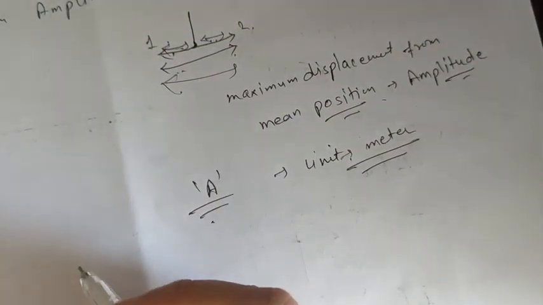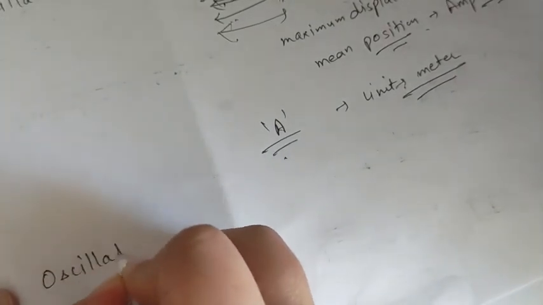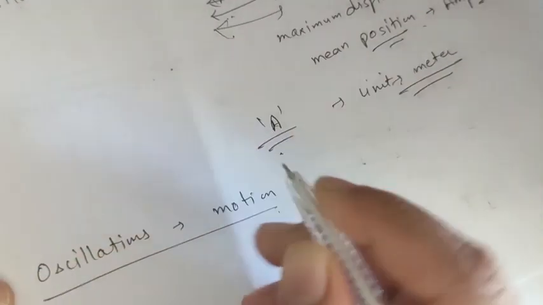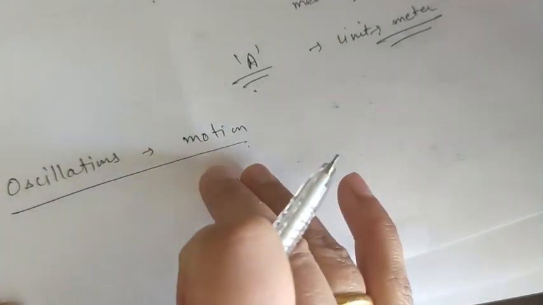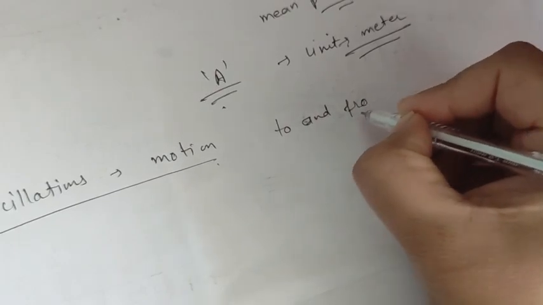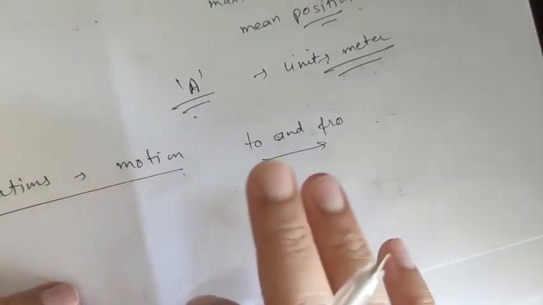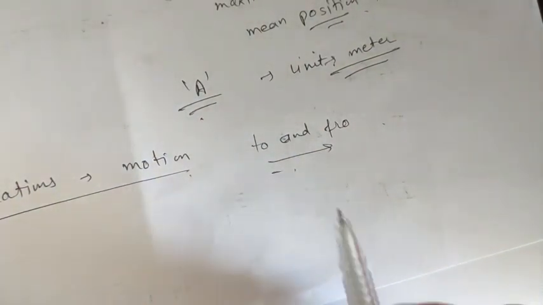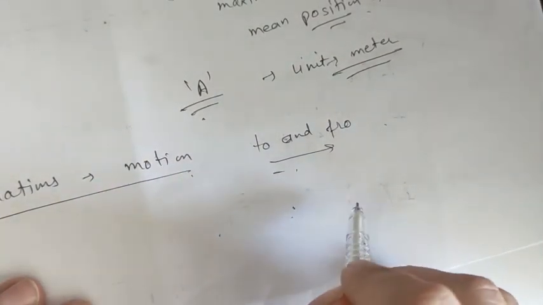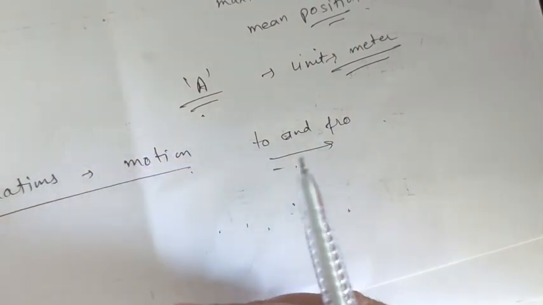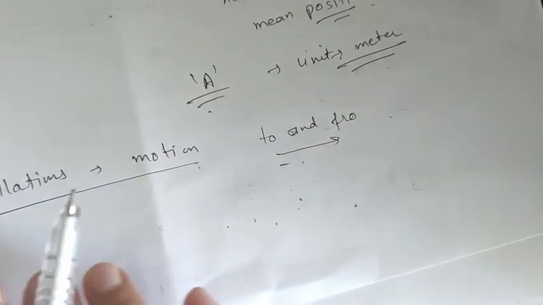Now comes oscillation. Oscillation is also a motion basically. Oscillations are motion itself, right? So how can we define this to and fro motion or back and forth motion? The motion of a body is said to be oscillatory motion if it moves in to and fro direction from a fixed position in a regular interval of time, and the fixed position about which the body oscillates is called the mean position or the equilibrium position, which we already discussed.